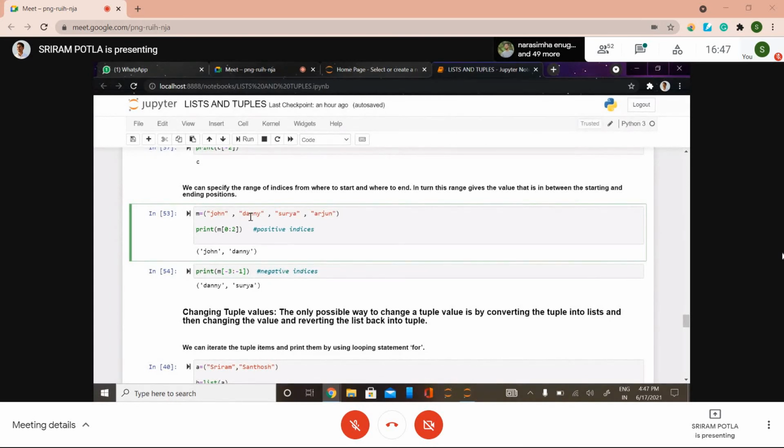I have given that, and you need to give an excluding index. I would like to get values till Surya, so the next value is Arjun, whose index is -1 because it will exclude this last value. So -3 to -1 gives Danny and Surya.